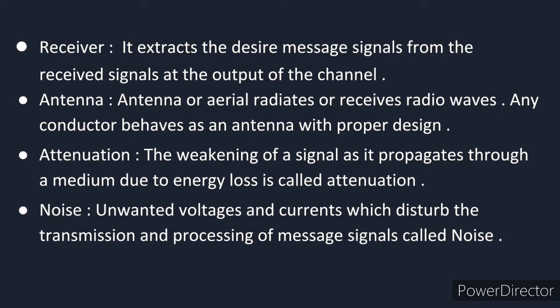Attenuation. Attenuation is a technical name. Attenuate means loss, and loss means distortion. If the signal goes from the transmitter to the receiver, in between there is some loss of energy, and this loss of energy is known as attenuation. So it is the weakening of a signal as it propagates through a medium due to energy loss, and that is called attenuation.